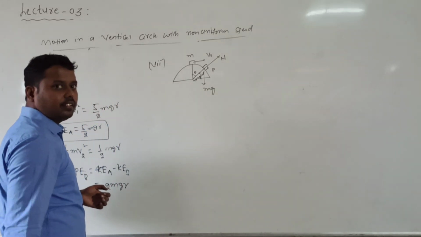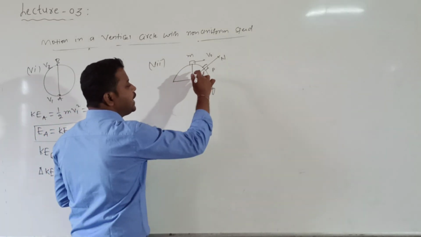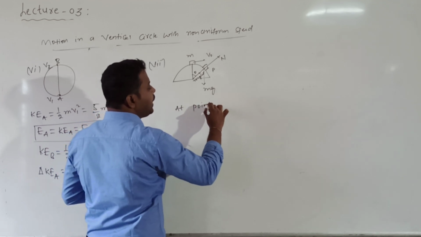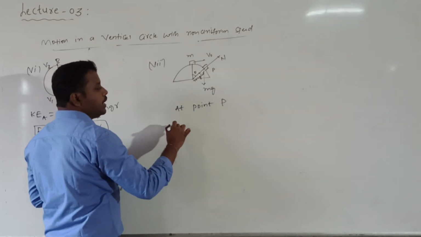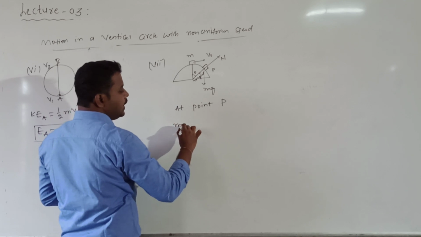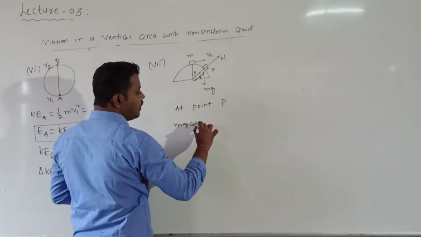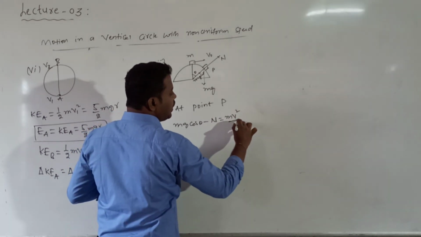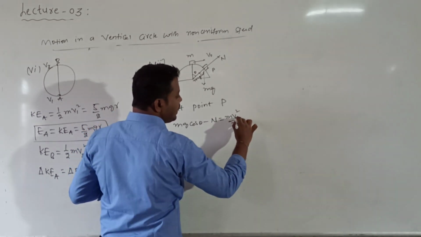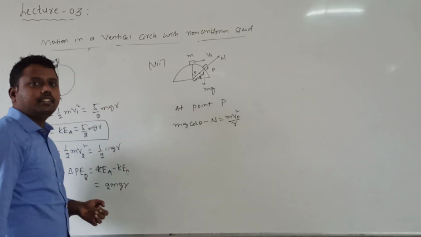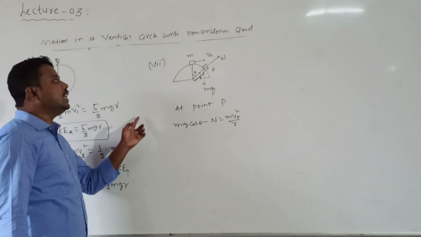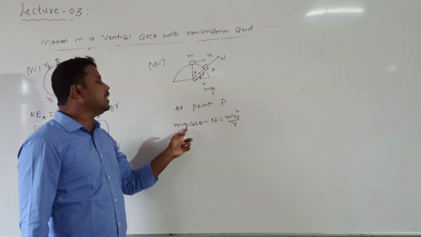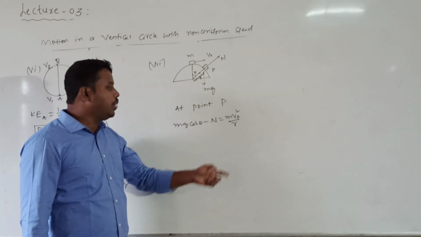N. So what is the net force acting at point P? The net force is mg cos theta minus N, which equals m into v_P square by r. mg cos theta and N are in opposite directions, and the net force provides the necessary centripetal force, m v_P square by r.